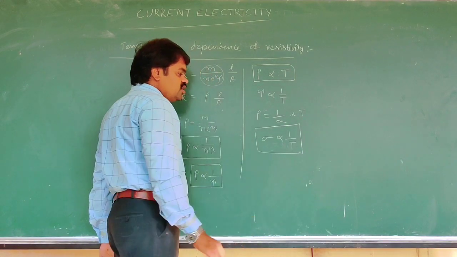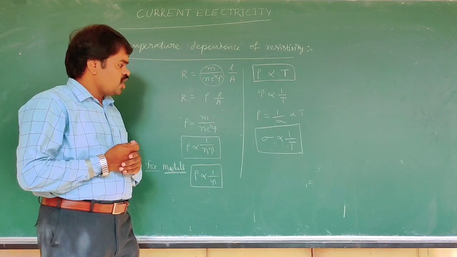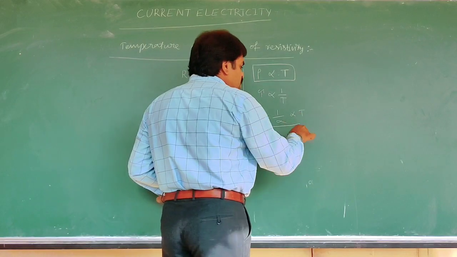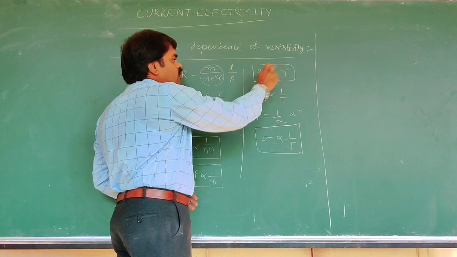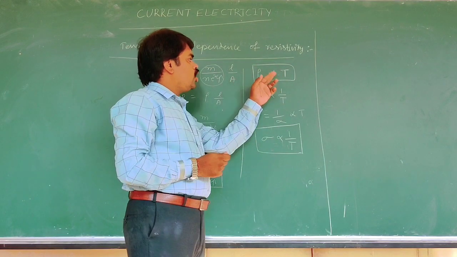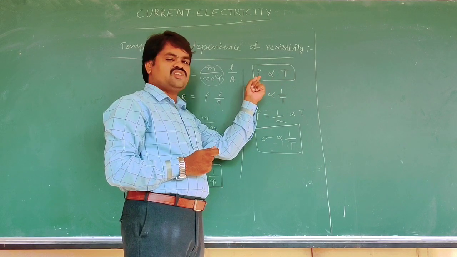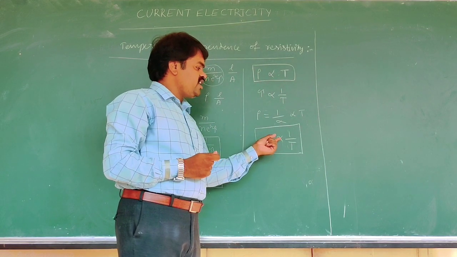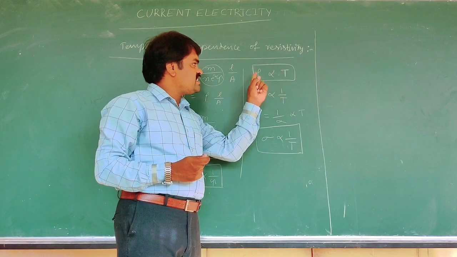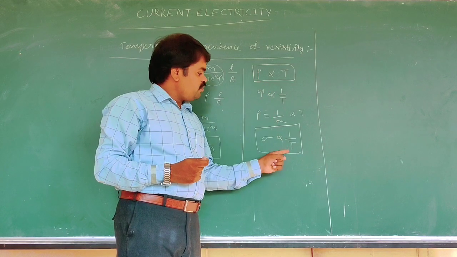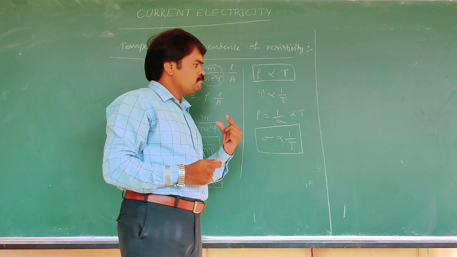Here we can see that the resistivity of a conductor depends on temperature, and conductivity also depends on temperature. That means as temperature increases, resistivity increases, and as temperature increases, conductivity decreases.